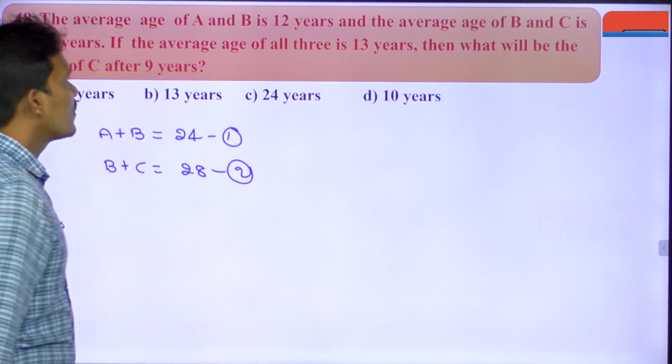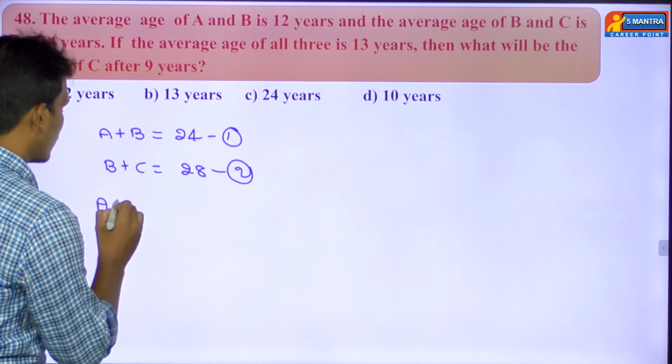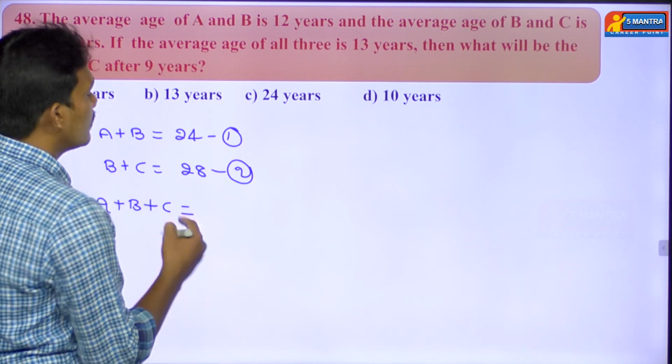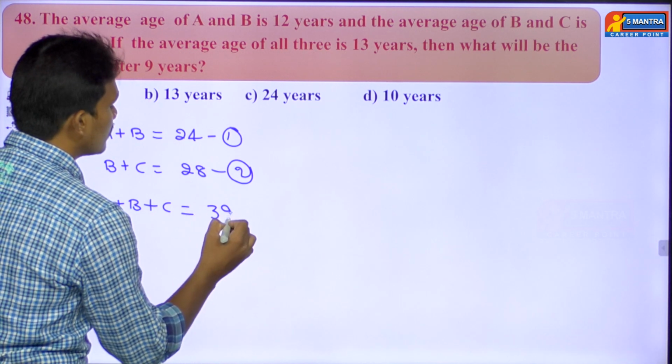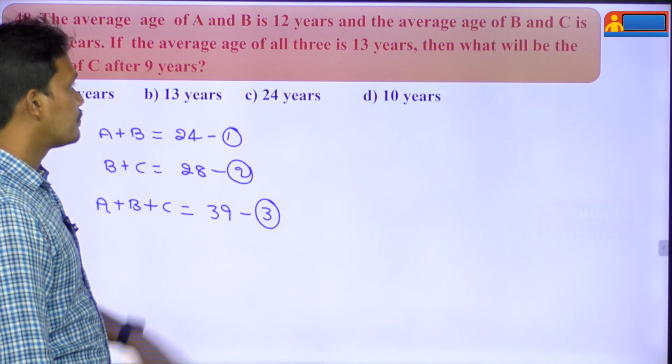Second equation. Next, the average age of all 3 is 13 years. Directly I'm going to find the sum A plus B plus C. Here there are 3 persons, so 3 into 13 becomes 39. So this is nothing but equation 3.